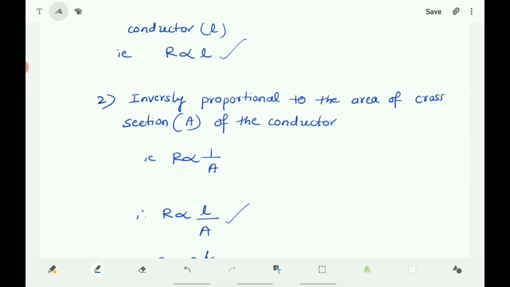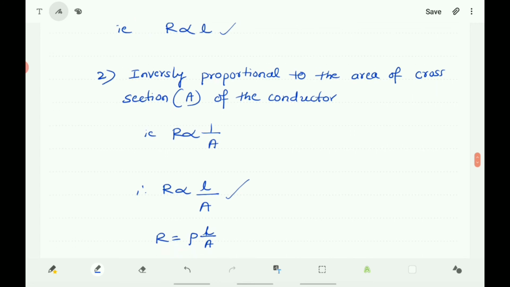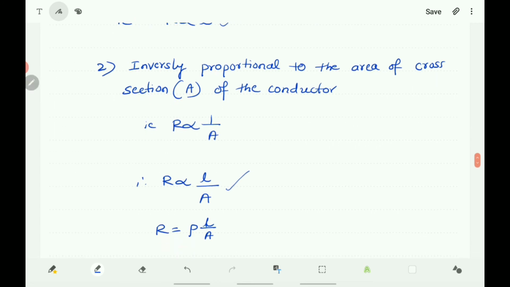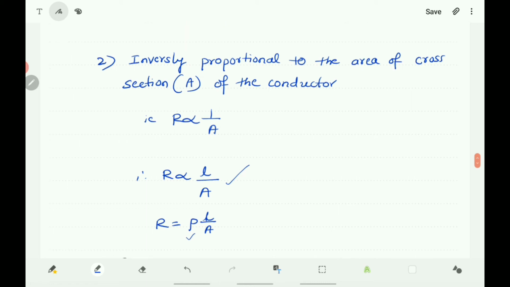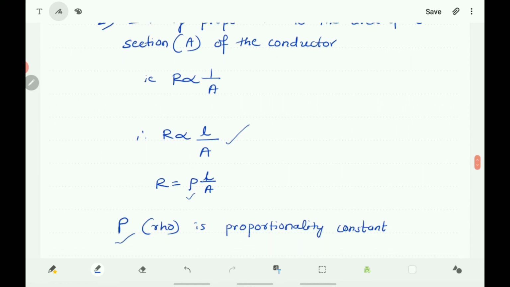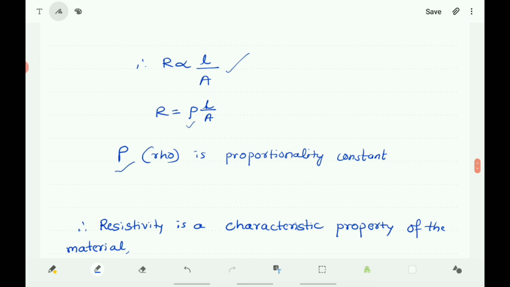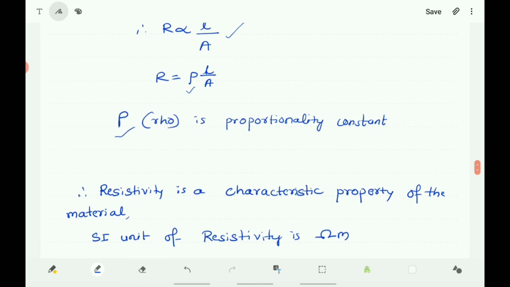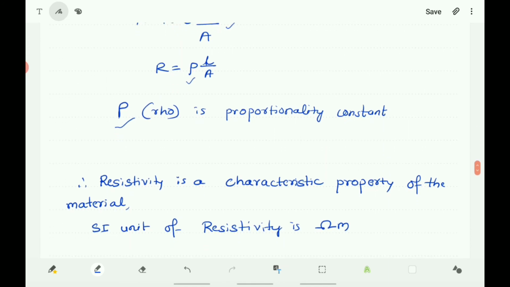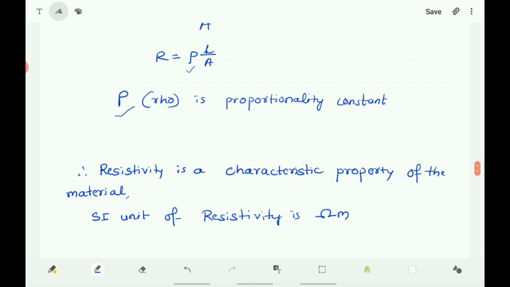So here we have to take the proportionality constant. So here R is equal to the proportionality constant into L by A. This proportionality constant is read as rho. Therefore we can conclude that resistivity is a characteristic property of the material, and the SI unit of resistivity is ohm meter. Resistivity can be measured in terms of ohm meter.